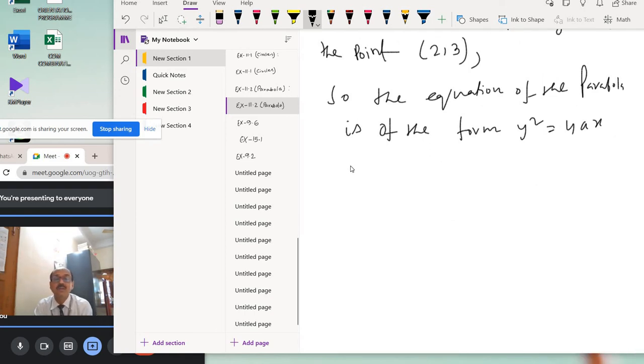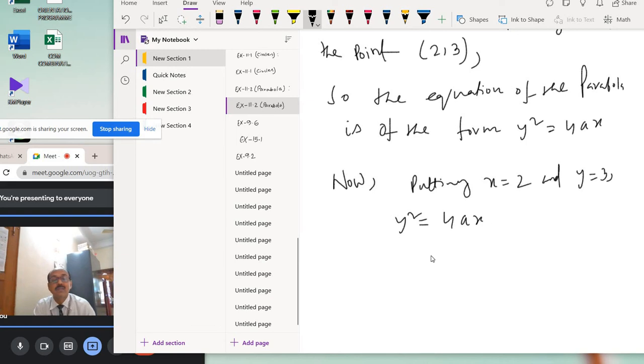Okay. Now, it is passing through the point 2, 3, that means x equal to 2, y equal to 3. Now, putting x equal to 2 and y equal to 3 in y square equal to 4ax.